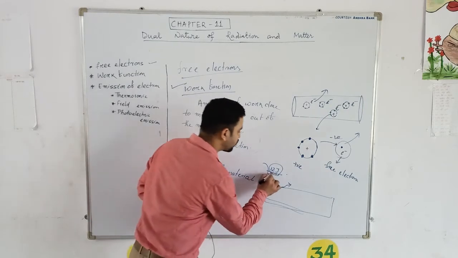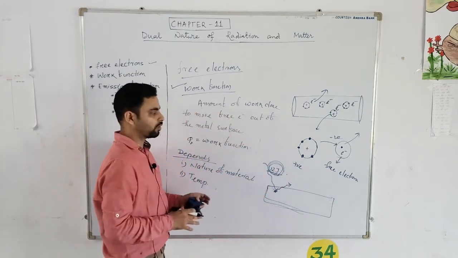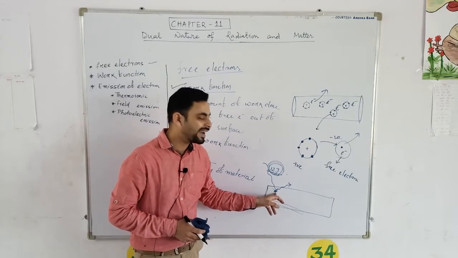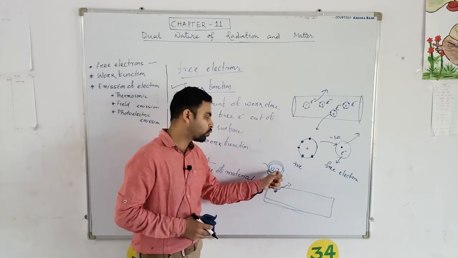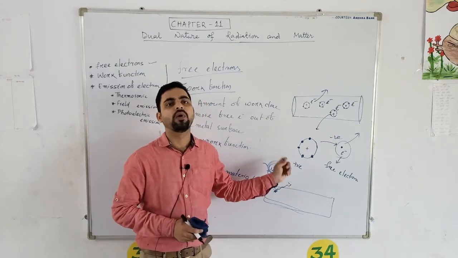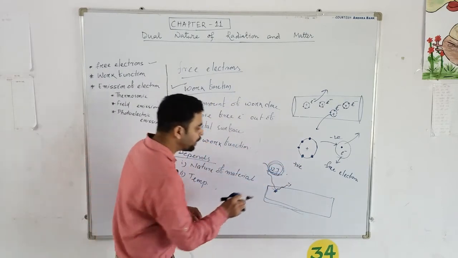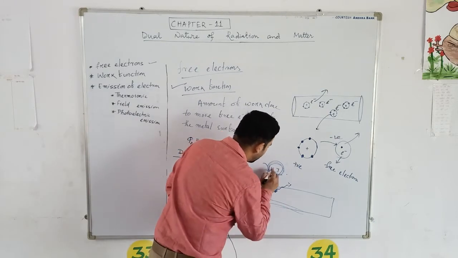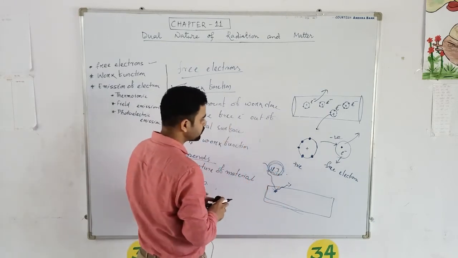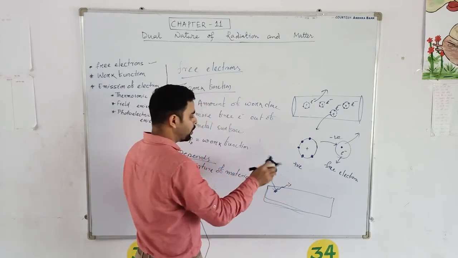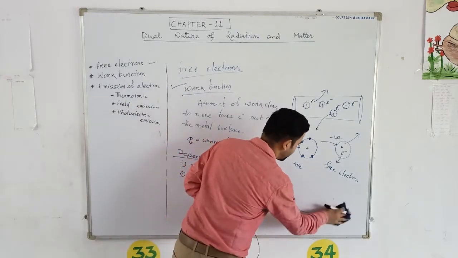Now this 12 joule, I have to apply 12 joule on this metal surface, so that this electron will get free. That means 12 joule is my work function. Below 12 joule, suppose I will apply 11 joule. Okay, here the electron will not be freed.